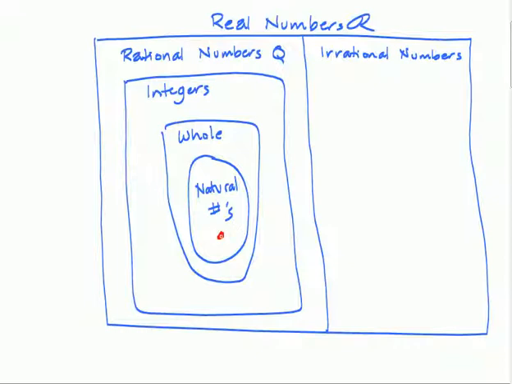Okay, if a number's natural, automatically it's whole, and automatically it's an integer, and automatically it's rational, and every number that we are aware of is real. And furthermore, if a number's not rational, if it's not in this box, then it's certainly not going to be in the integer box or the whole number box or the naturals. Okay, I think we better just stop here because I think I'm going to run out of time, and then we'll take a look at some numbers and decide what's the most we can say about them. Where do those numbers fall? Are they naturals? Are they wholes? Are they integers? Are they rational numbers? They're all going to be real, or are they irrational numbers?